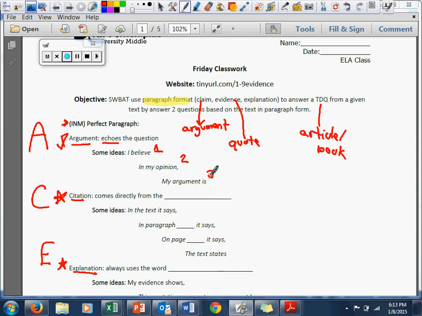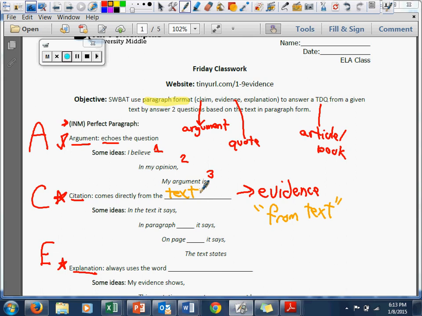Next comes your citation. Right here, I'd like you to draw an arrow. And we're going to write evidence. Evidence and citation are synonyms. That means that they are the same. And so when we're looking for a citation, we're really just looking for evidence. And then I'm going to change my color to make it really noticeable. So your evidence is going to be right from the text. It's going to be a quotation. I'm even going to put quotation marks around that. So I know that whatever I'm taking for my evidence, I'm copying right out of the book. So it comes directly from the text. Fill that in.